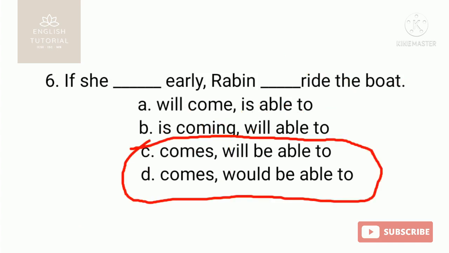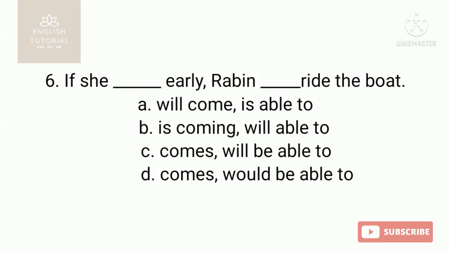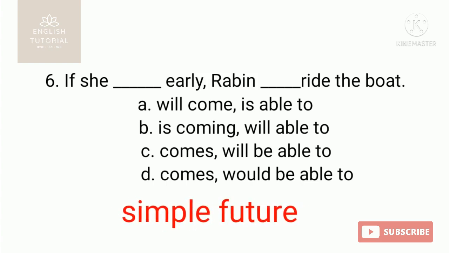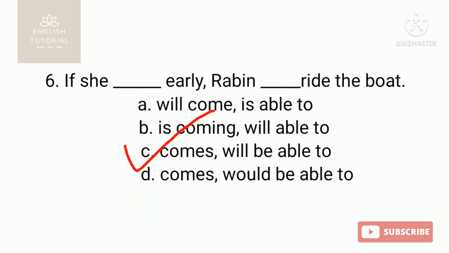C and D both are given comes, so it is in present tense. If C comes early, then the next clause will be in simple future. Rabin will be able to, so the correct answer will be C, comes and will be able to.